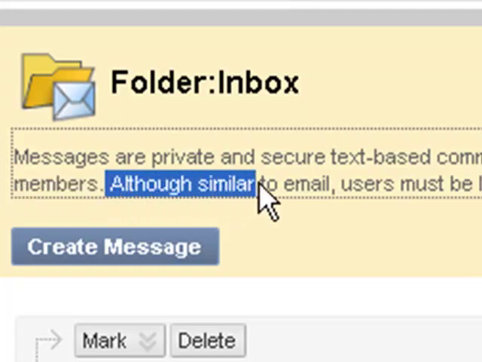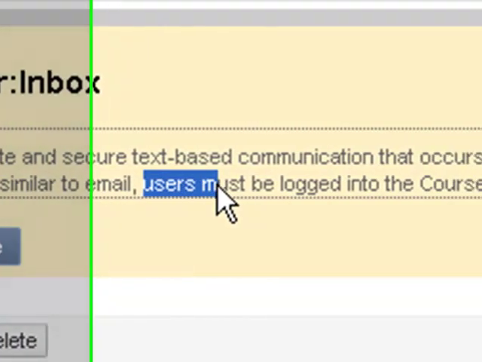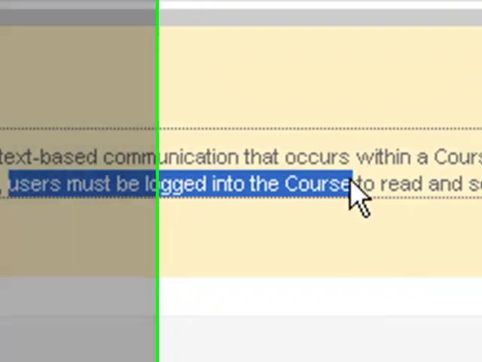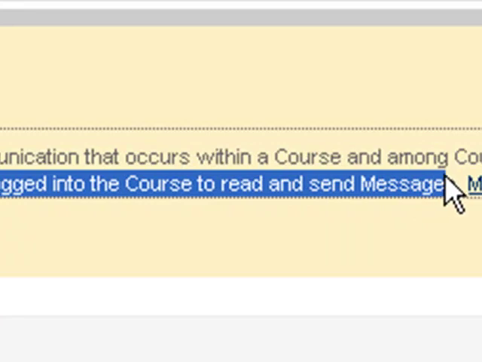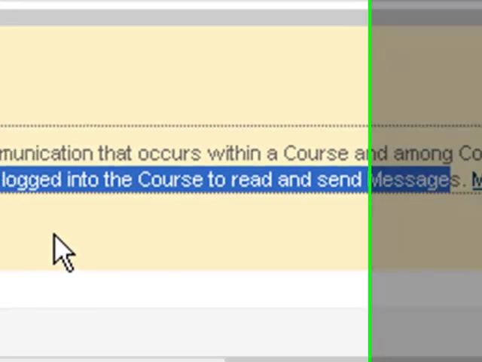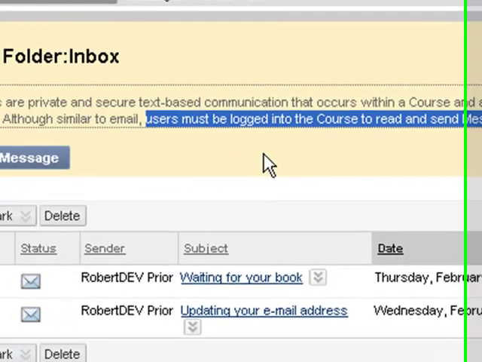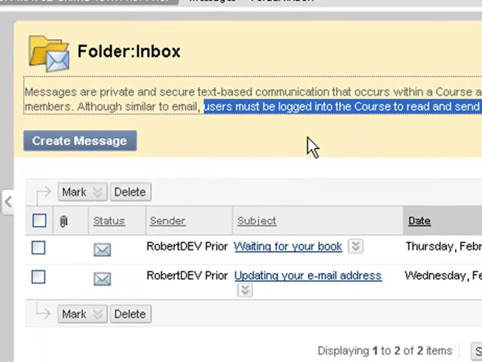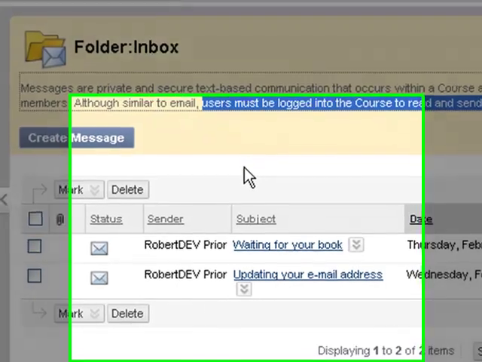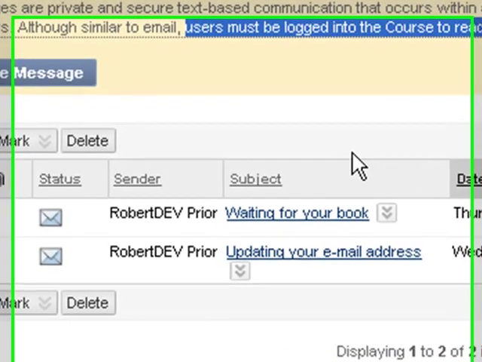Although similar to email, users must be logged into the course to read and send messages. So that's an important thing to know, that the messages that we see here do not go to your regular email. I, as the instructor, can send you email messages that go out to your regular email that you use every day. But these messages are strictly within the course, and you need to log in to find out if you have messages. Here we see that we do indeed have two messages.